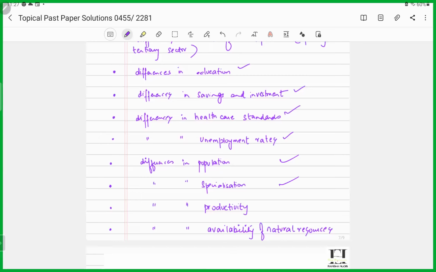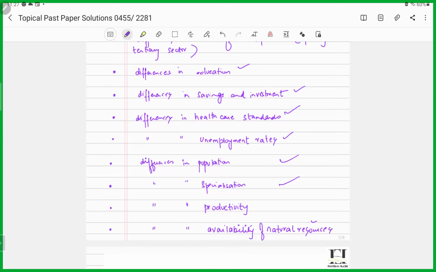High levels of specialization, if a country has a comparative advantage and more and more of its labor force is employed in the specialization of certain goods and services, giving it a competitive edge. So it will be earning relatively higher incomes. Why? Because the other countries will not have that edge, or that comparative advantage. So it would lead the country to earn maybe more foreign exchange. As a result, the living standard of that country will be relatively higher. And this could be one of the reasons why there exist differences in earnings among countries, right?